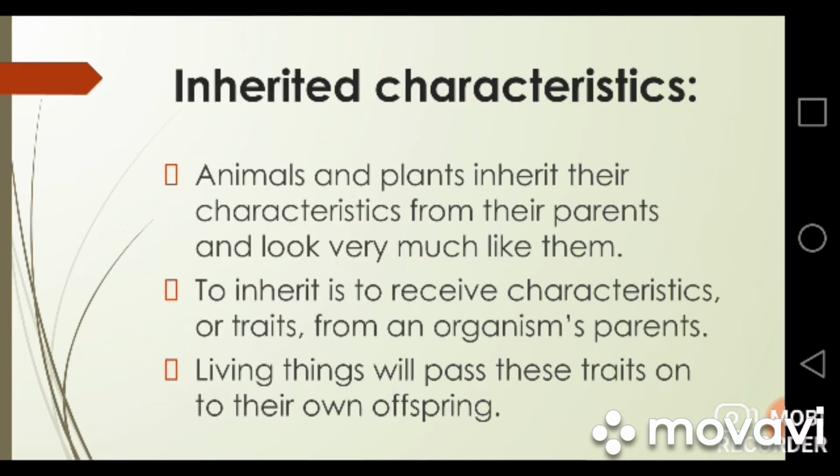As we discussed in our first lesson that there are two types of living things, plants and animals. So if we say that living things have inherited characteristics, it means that all the plants and animals both have the inherited characteristics. It means the traits, the qualities or the characteristics are passed from the parents to the offspring in plants and animals both.